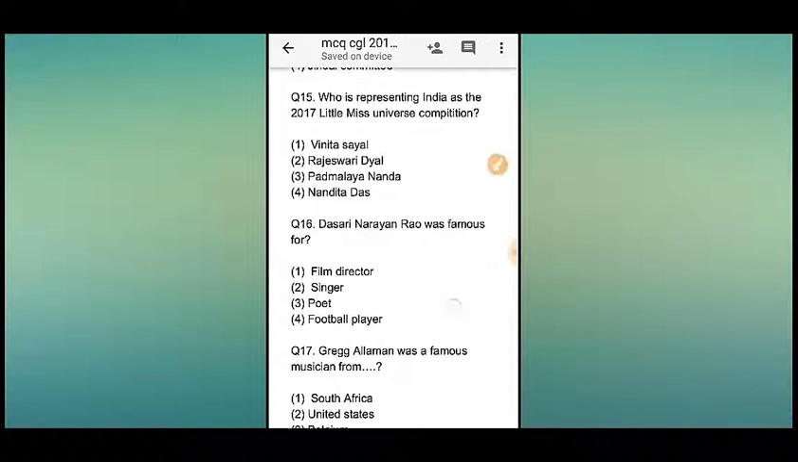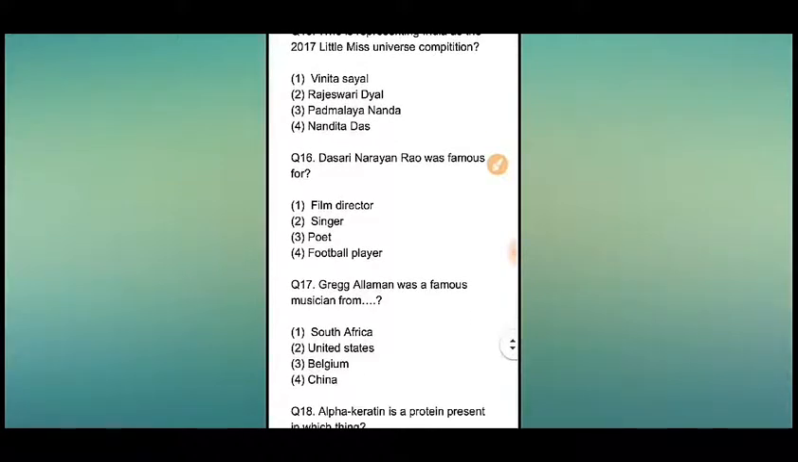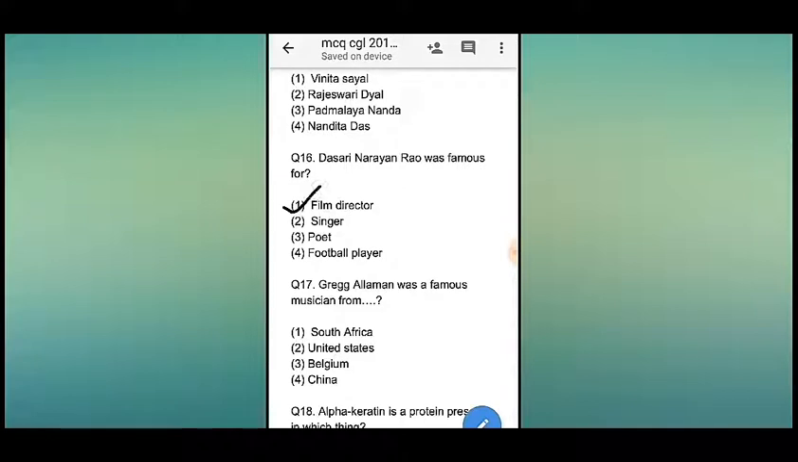Okay. Now question number 16. Dasari Narayan Rao was famous for dash. Here you can see 4 options. Number 1, film director, number 2, singer, number 3, poet, number 4, football player. So the answer will be number 1, that is film director.